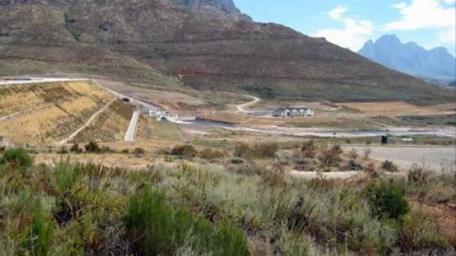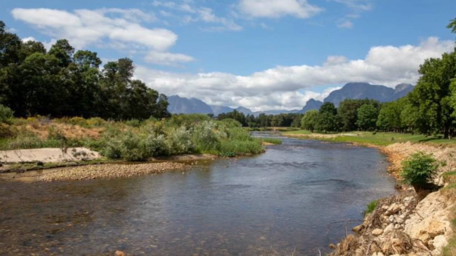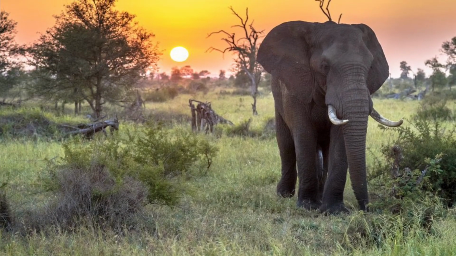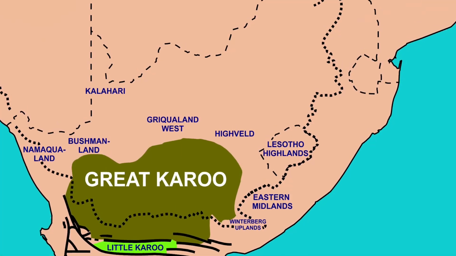The savanna biome has hot, wet summers and dry winters. This climate supports tall grasses and trees like acacia and marula. Too much drought or overgrazing can damage the vegetation, which affects animal habitats.